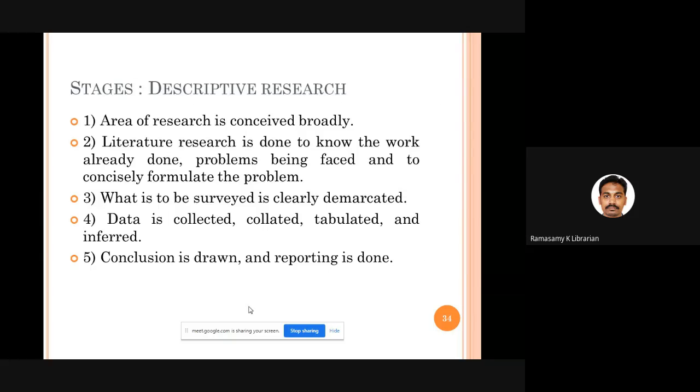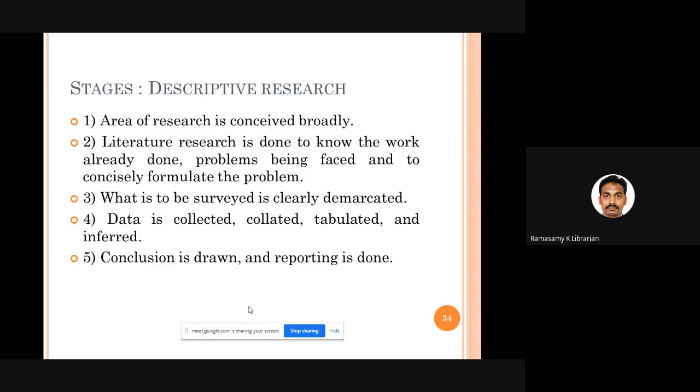Good. Okay. See, what are the stages? What are the steps in conducting a descriptive research? First of all, you should choose a very broad area. Then you do a thorough literature review to find out what previous works were done, what methodology others followed, what the findings are, what the problems are, what the gap is. After doing this, you find out exactly what the problem is on which you are going to work.